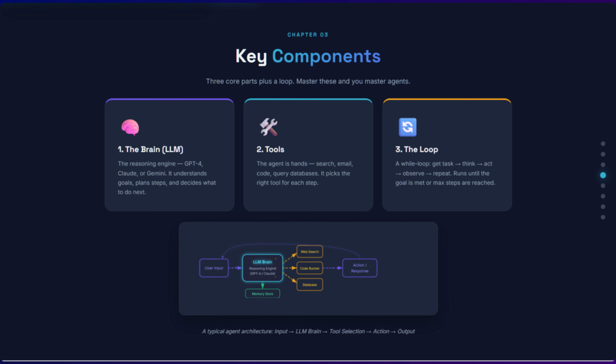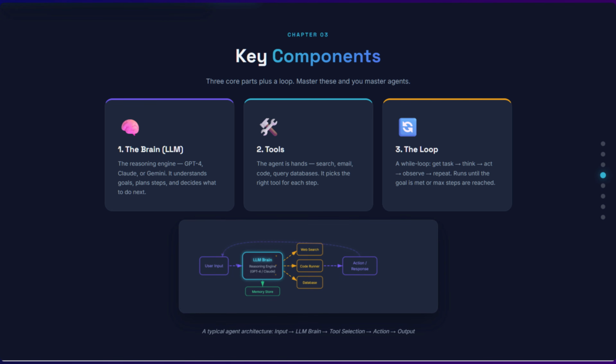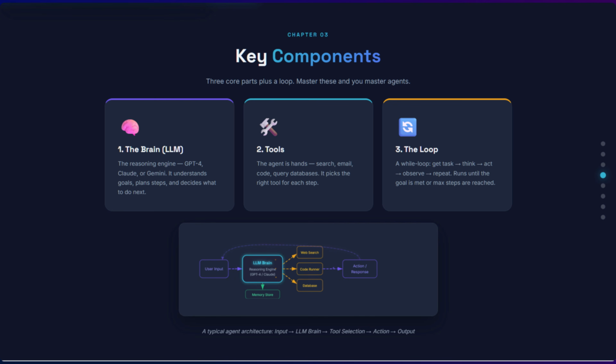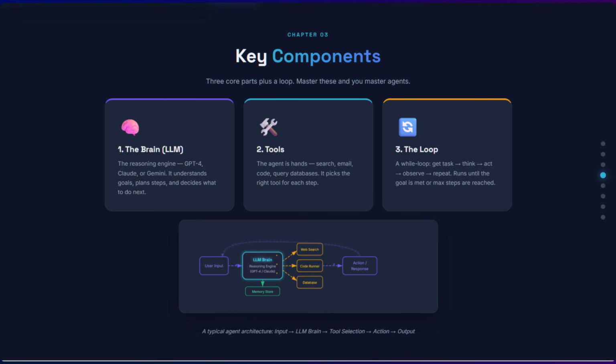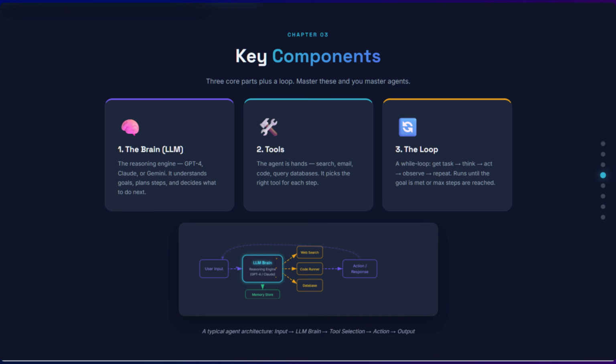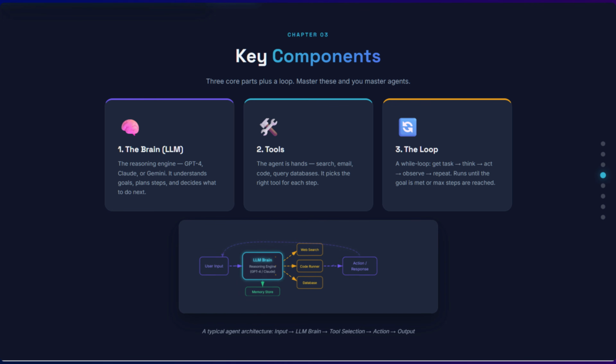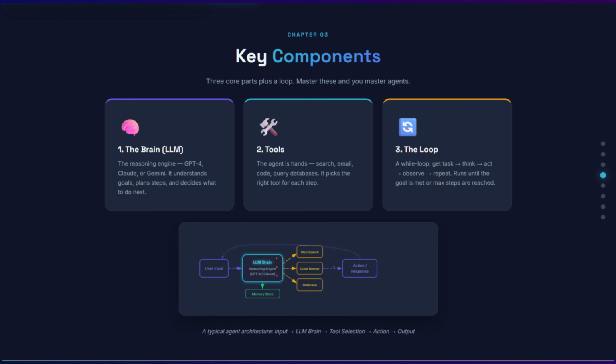Part 2, tools. These are the agent's hands. Web search, email, Python execution, database queries. The agent picks the right tool for each step. Part 3, the loop. A simple while loop, get task, think, act, observe, repeat. It runs until the goal is met or a maximum step limit is reached. And hidden inside that loop is memory, where the agent stores what it learned so it doesn't start from scratch every time. That's it. Brain, tools, loop, everything else is just optimization.